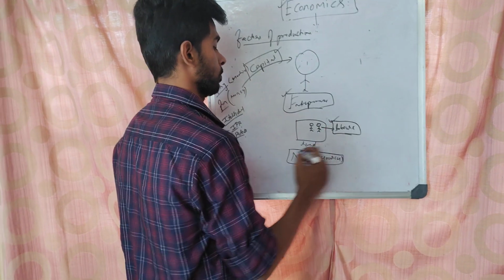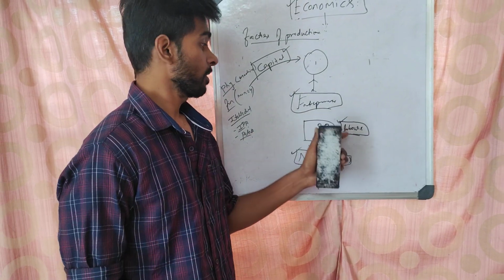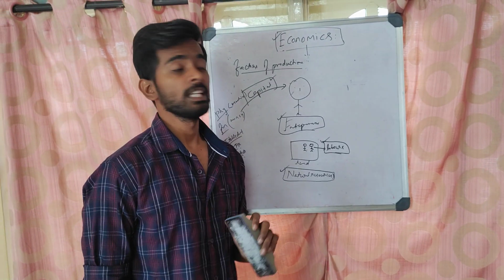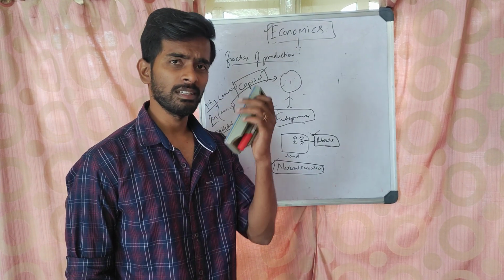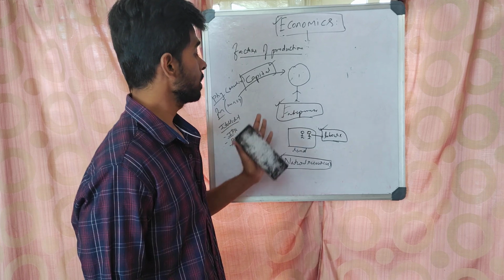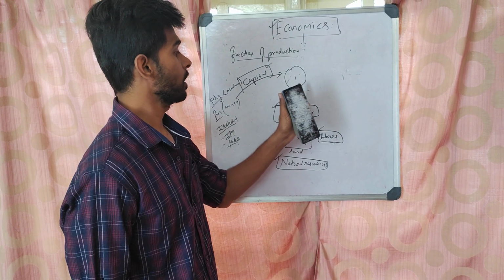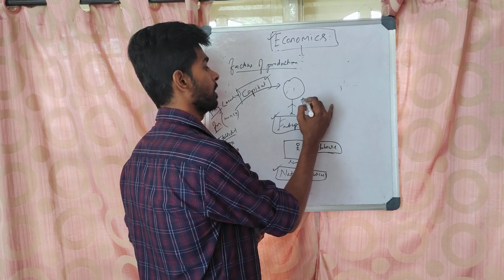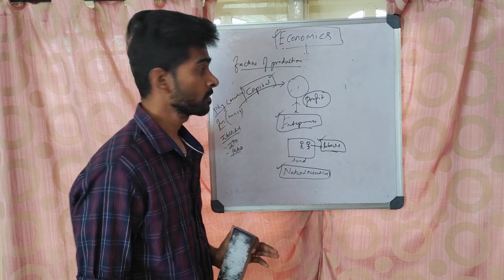So 1, 2, 3, 4. Capital, entrepreneur, labor, and natural resources are the four factors of production. Whatever the element, whether it is a car, aeroplane, helicopter, or whatever it may be, these are the four factors of production. And how will an entrepreneur benefit from this? He will take away the profit. Profit is taken by him.